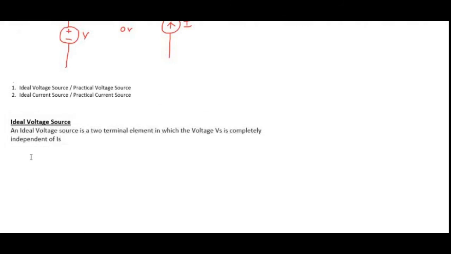So what is the definition of the ideal voltage source? An ideal voltage source is a two terminal element in which voltage Vs is completely independent of Is.